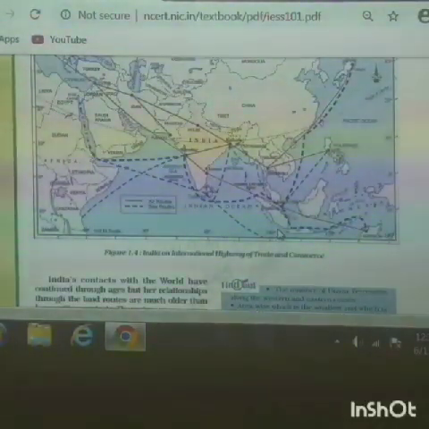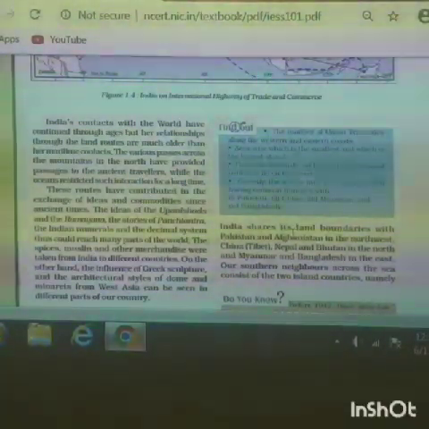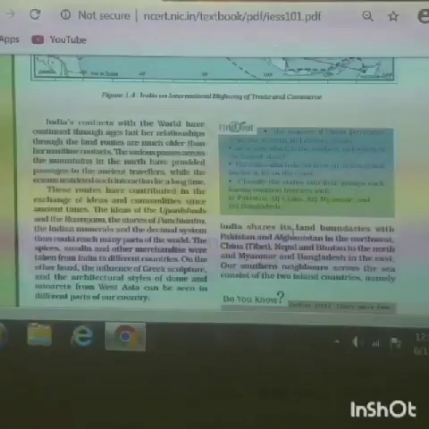Let us talk about the relationship of India with the world. India's relationship with the Western countries is not a new thing. It has had relations with the Western countries since the 3rd century.